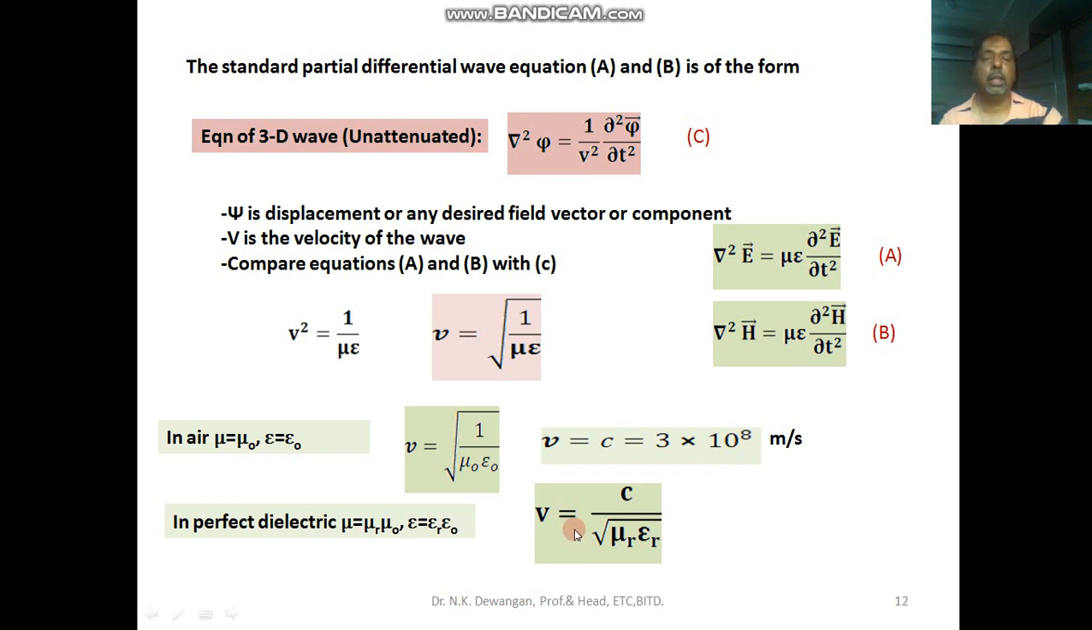So in this lecture we saw the formation of Maxwell equations in a perfect dielectric, then forming the wave equation for electric field and magnetic field, and we proved that in air the electromagnetic wave moves with the velocity of light, and in a perfect dielectric the wave velocity will be this.